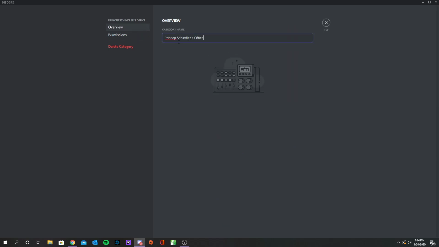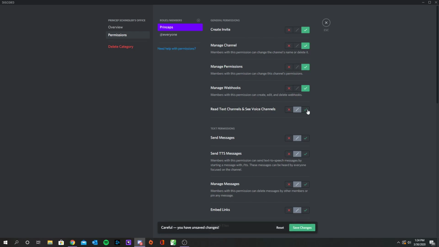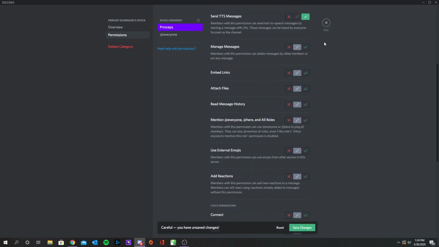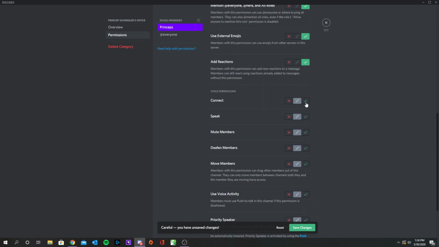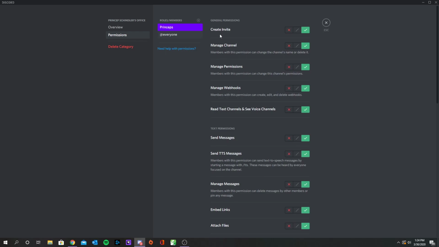Overview. Again, this is your office. You can see that everybody doesn't have these abilities. You, however, have all of them. And like I said, when you get in here, you can actually come in here and read these too if you want. But these are all the basic things, right? You can save changes right here. So now these are all your responsibilities, right? And now everybody else will have these blank ones if you invite them in.